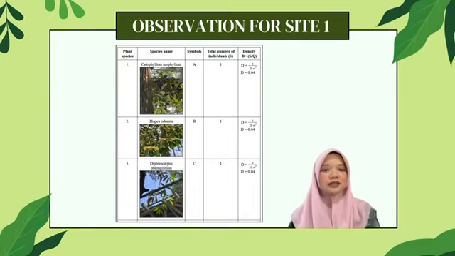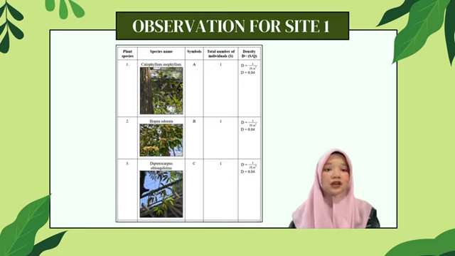Each of the following species, Calophyllum inophyllum, Hopea odorata, Dipterocarpus oblongifolius, Delonix regia, and species 1, was represented by only one individual. To calculate the density, we use the formula: density is equal to the number of individuals of a species divided by the total area of the quadrat. Since the quadrat measured 5 meters by 5 meters, the total area was 25 square meters. Therefore, the density for each of these species is 1 divided by 25 square meters, resulting in 0.04 individuals per square meter.